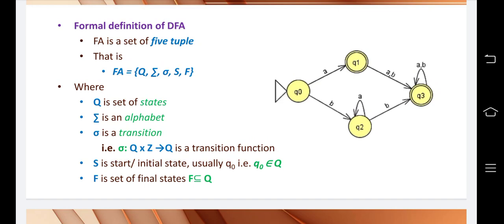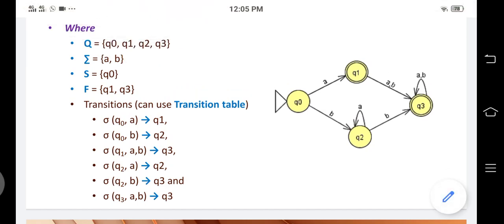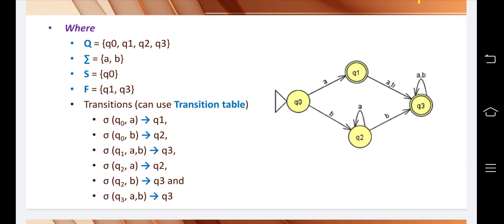And F is the set of final states. Here Q1 and Q3 are final states.